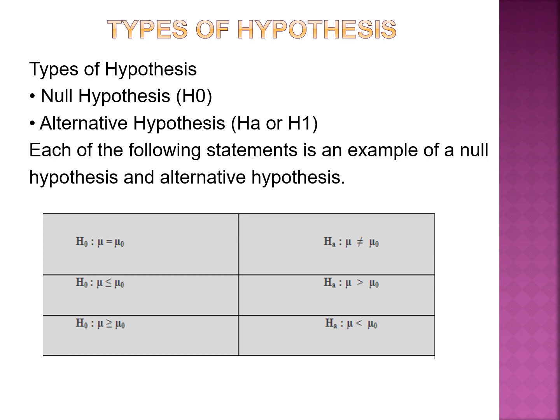There are three ways of writing the null hypothesis and alternative hypothesis. Null hypothesis: sample mean is equal to the population mean, or greater than or equal, or less than or equal. And on the alternative hypothesis side: not equal to, greater than, less than.